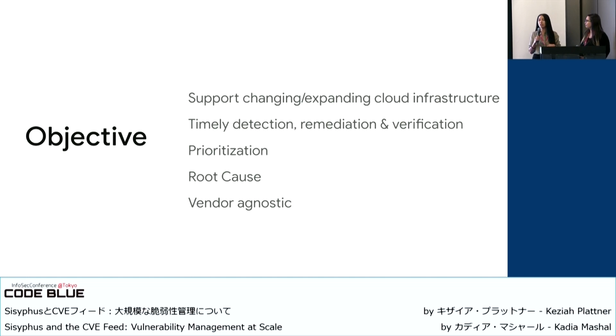We also wanted to make sure that we just don't find vulnerabilities, but we also quickly remediate them, but also verify that the vulnerability has actually been fixed. We also wanted to make sure that we build something that can help us address and prioritize vulnerabilities. All of you are familiar. There are hundreds of vulnerabilities that get released every day. How do you keep up with that? And how do you prioritize and focus on the actual risk in your environment?